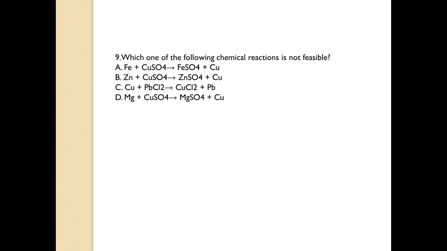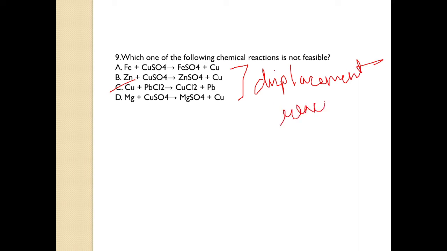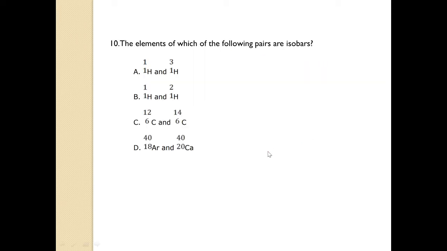So the correct answer is option C. And all these reactions are displacement reactions. Remember that. Let's move to our next question.